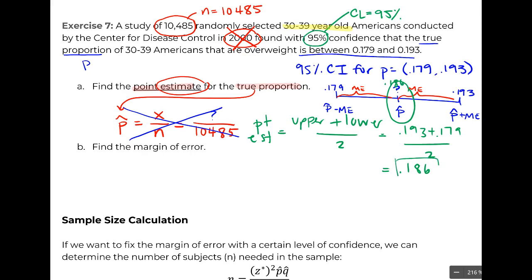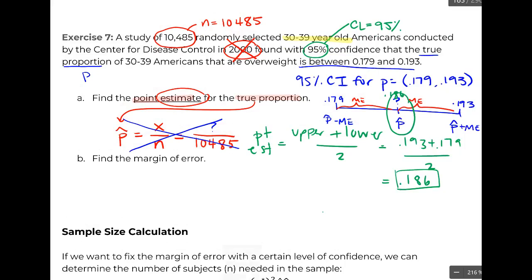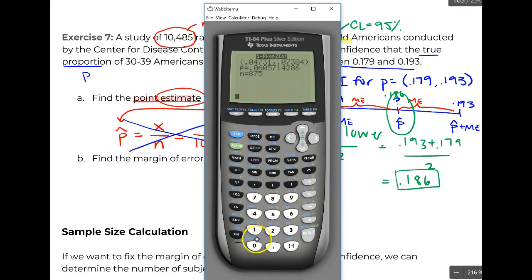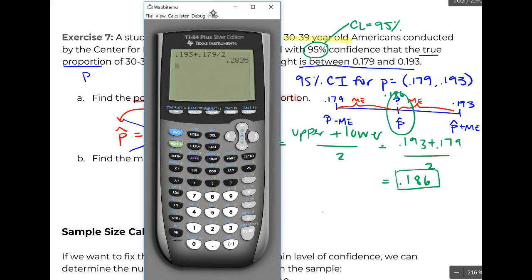And this is one that if you did not bust out your calculator, I strongly suggest you do, because a lot of students have a typo when they do this problem. So I'll bring out my calculator and show you what you might have to do. A lot of students will type this into their calculator as 0.193 plus 0.179 divided by 2. And they'll forget to put parentheses or do the numerator as a whole quantity first. So they'll give me out a value which is not even between our upper and lower. So just be aware that if you want to do this all at once, you need to be using parentheses around the numerator to make sure that you add them first before you divide by 2.